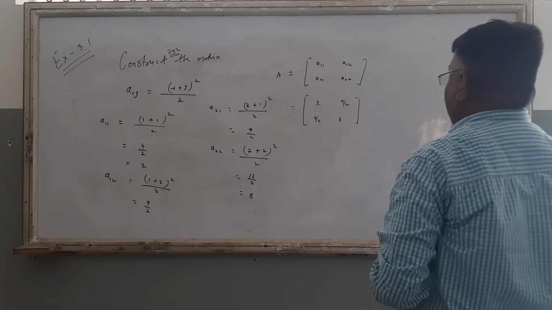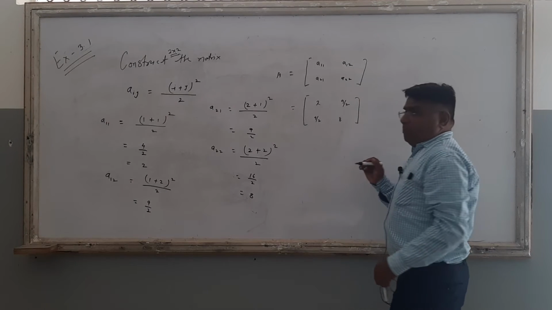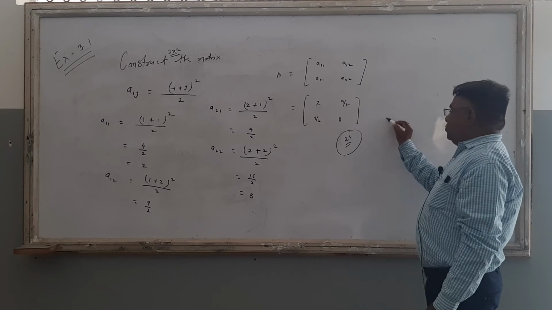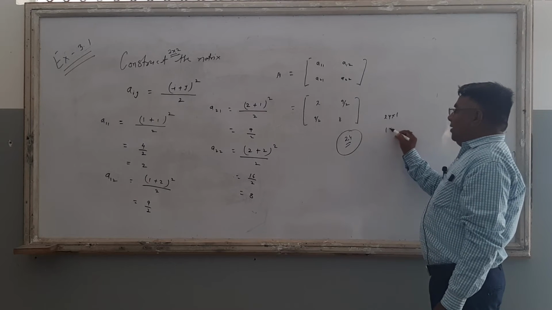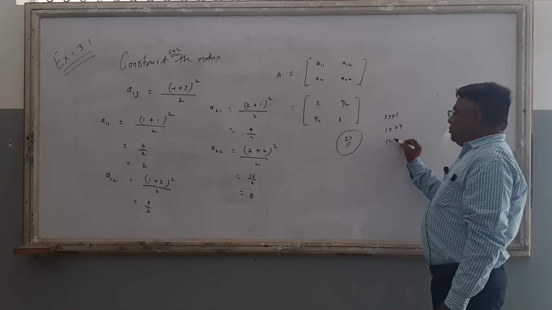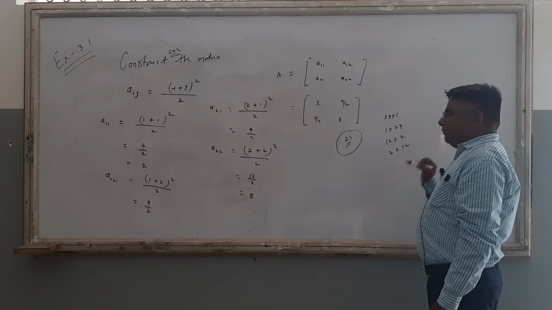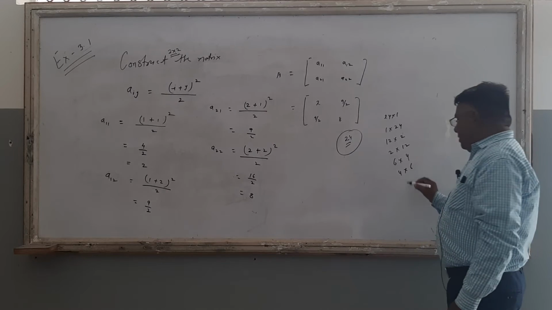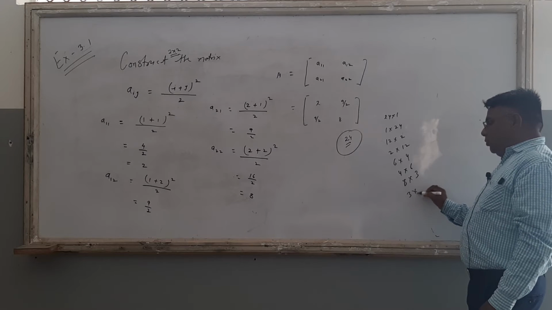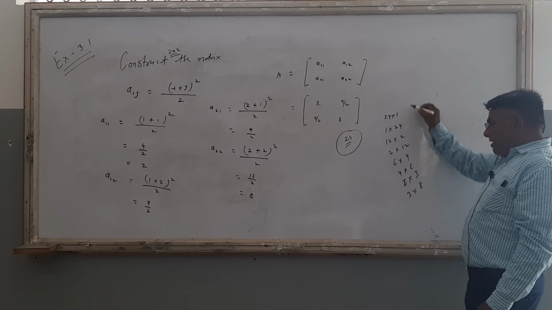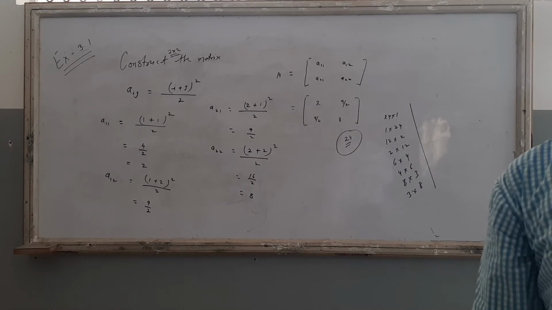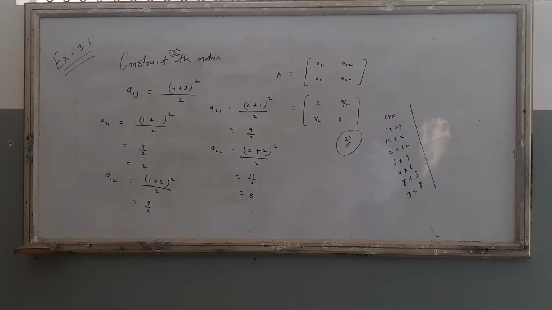If you have 24 elements, how many orders are possible? Then the factors of 24: 24 into 1, 1 into 24, 12 into 2, 2 into 12, 6 into 4, 4 into 6, 8 into 3, 3 into 8. These are the possible orders. Suppose 13 elements, then only 2 orders are possible, 13 into 1 and 1 into 13. As many factors as are possible, that many orders.